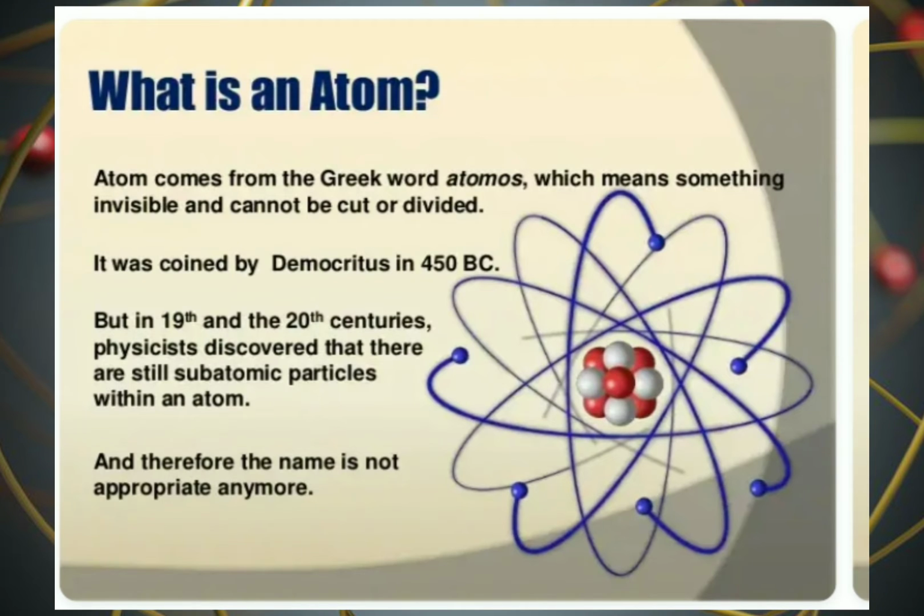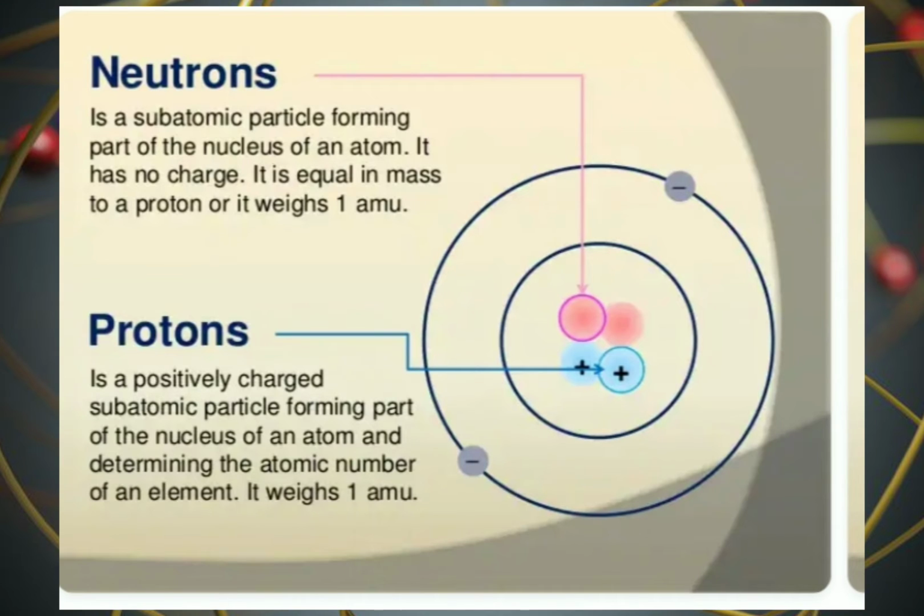What is atom? Atom comes from the Greek word atomos, which means something invisible and cannot be cut or divided. It was coined by Democritus in 400 BC, but in the 19th and 20th centuries, physicists discovered that there are still subatomic particles within an atom, and therefore the name is not appropriate anymore.